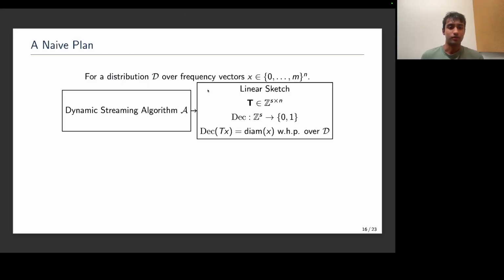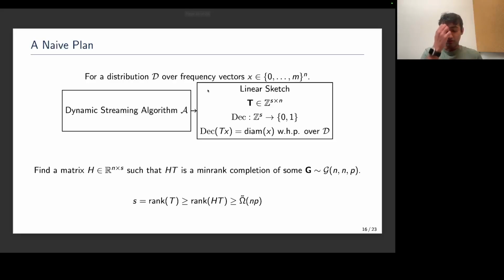And so, armed with this new result, maybe we can hope to use it in the following way to get a lower bound for diameter estimation. In particular, I'll fix a distribution D over frequency vectors. Assuming the existence of a streaming algorithm, I'll extract a linear sketch.